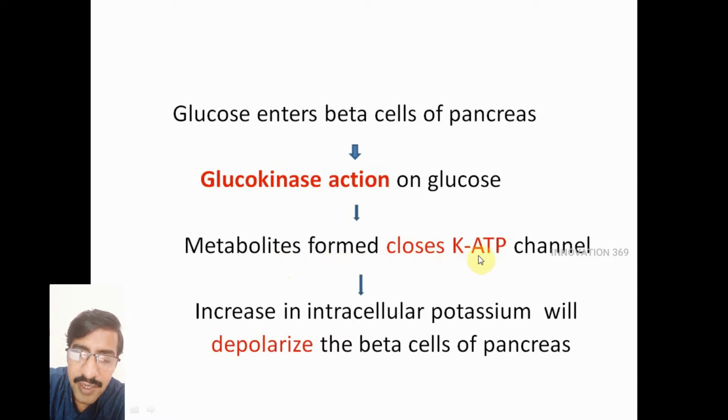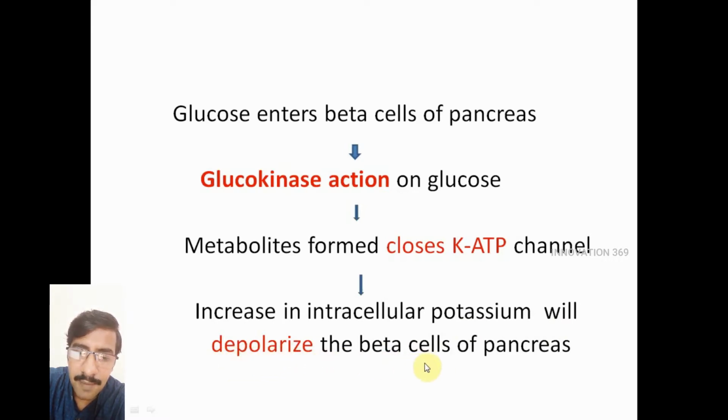What is called the KATP channel, potassium ATP channel. These metabolites close or block this KATP channel. What happens when this potassium ATP channel is blocked? The efflux, or the outward movement of potassium ions from the beta cells to the exterior, is stopped. So the potassium ions accumulate inside the beta cells of the pancreas, causing depolarization of the beta cells.